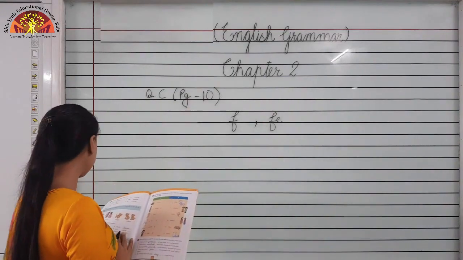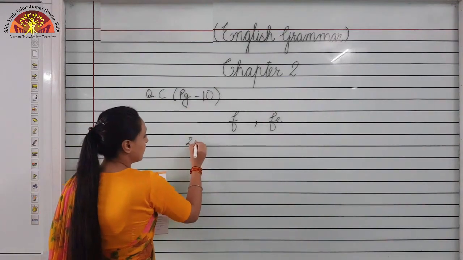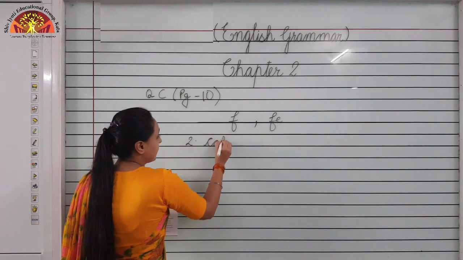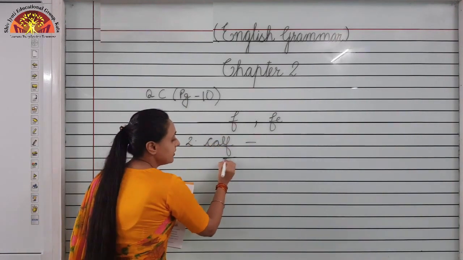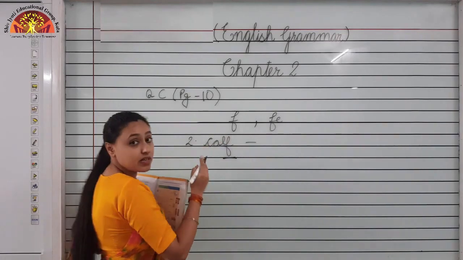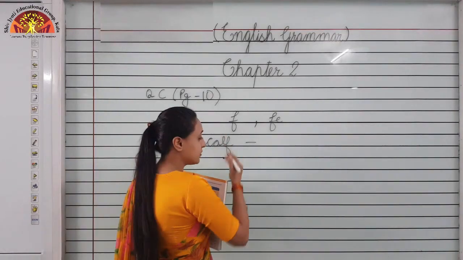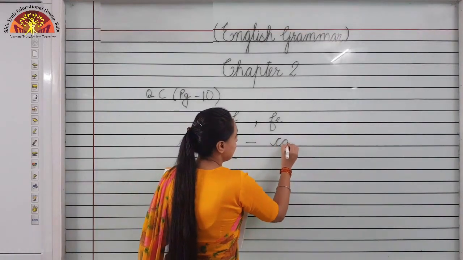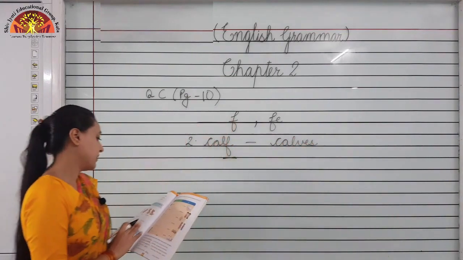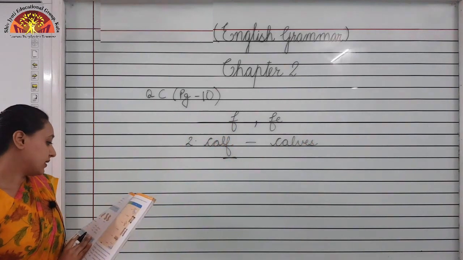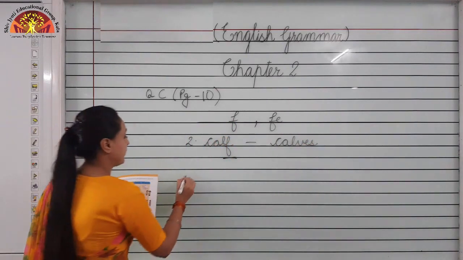Now let us revise question C on page number 10. Number 2. Calf. Calf is a baby of a cow. Calf ends with letter F. So we will drop it, we will remove it and add VES. It will become calves. Now number 5.